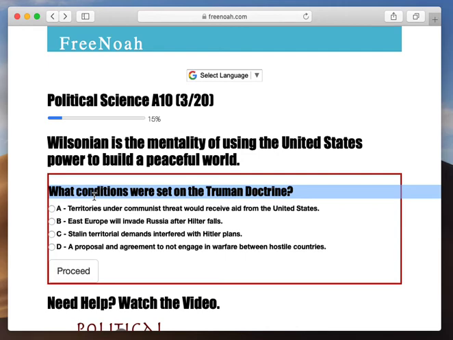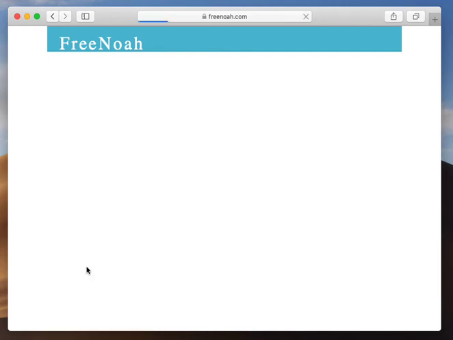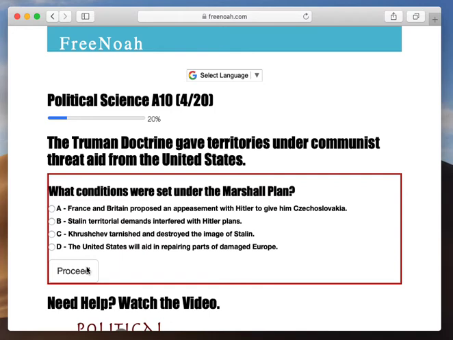What conditions were set on the Truman Doctrine? So now we're shifting from World War II to a Cold War. The Cold War gets its name because not a single missile or a single shot was fired. It was a Cold War. It's mainly psychological threats from one nation to the next, or one entity of many nations to another entity of many nations.